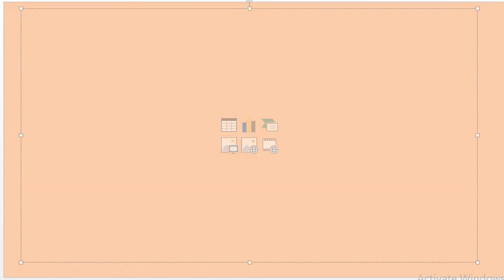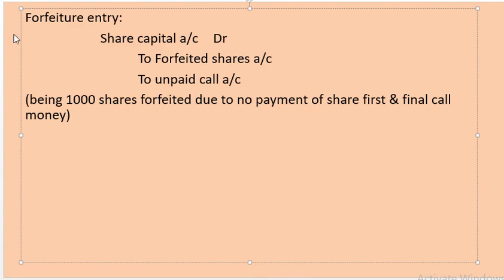Now, we have calls in arrear in first and final call money for 1000 shares. After due reminders, the company has forfeited those 1000 shares. Now, we are going to journalize the forfeiture entry: share capital account debit to forfeited shares account and unpaid call account. Now, we are going to assign values for the forfeiture entry.